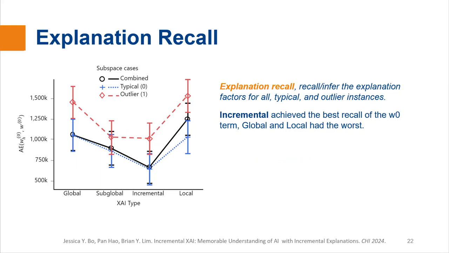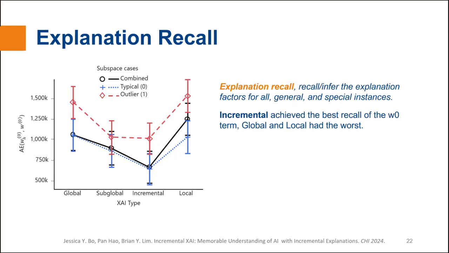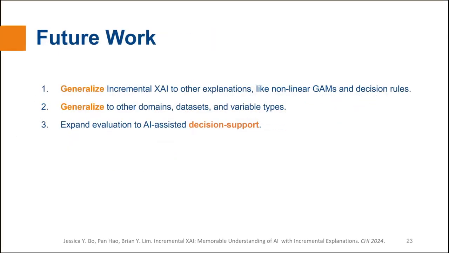Lastly, participants are asked to estimate the factors that best fit to groups of instances to measure overall understanding of the AI's behavior. The first round is all the instances combined, which is best fit with the global factors. Thus, the global condition participants can recall, while the other conditions have to infer the correct values. The second round is factors for typical and outlier subspaces separated, which the subglobal and incremental participants can recall, while the other two conditions have to infer. The incremental group achieves significantly better recall of the adjustment term, while the other explanation factors did not see a significant difference.